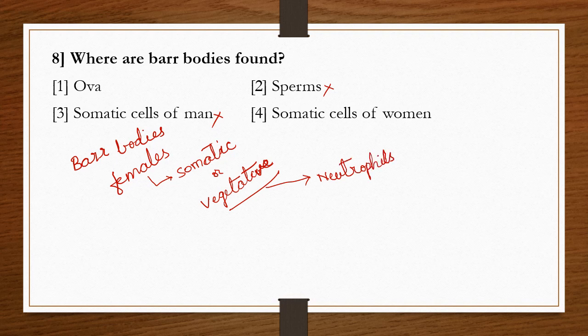Neutrophils consist of Barr bodies. Neutrophils are one type of white blood cells. So the correct answer is that Barr bodies are found in somatic cells of women, or somatic cells of female. So the correct option is 4.